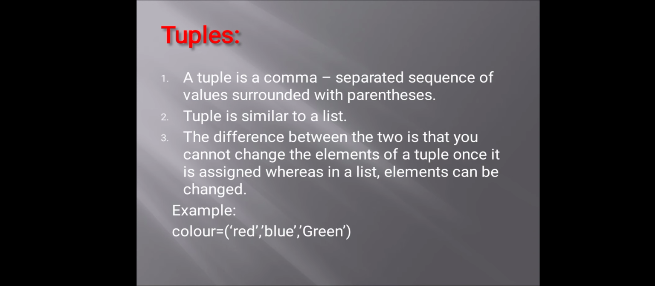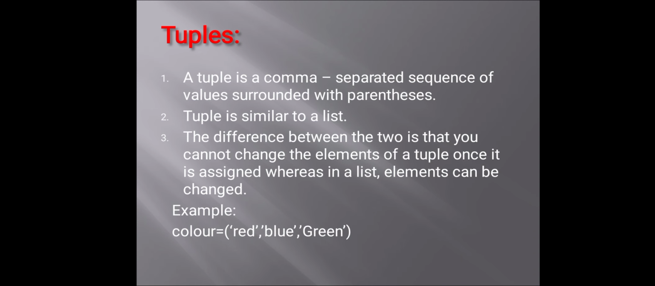For example, color equal to, in brackets, red, blue, green. Here we can assign three colors to a single variable named color. This is the variable name. Color can be assigned the three colors of the color collection. This is the concept of tuples.